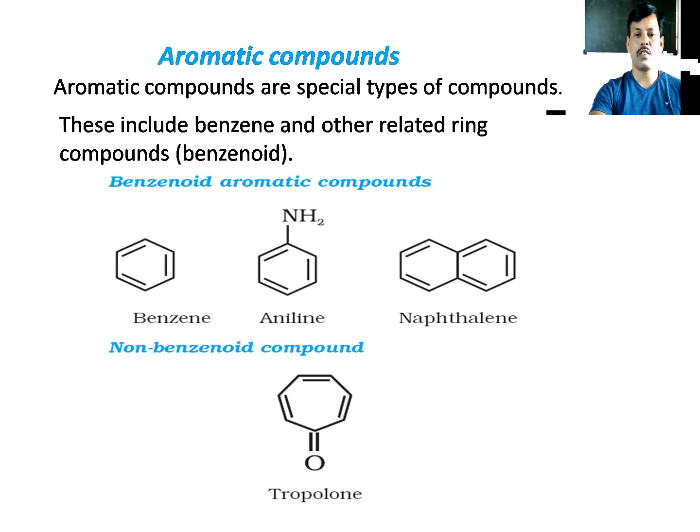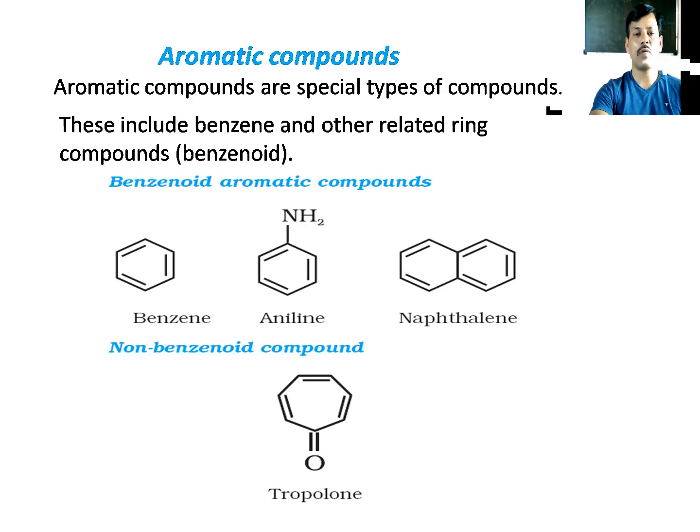Now the third one is naphthalene. Benzene derivatives include naphthalene, anthracene, phenanthrene, and benzene. All these compounds are benzenoid aromatic compounds, with functional groups attached to the benzene ring. Based on the functional group, the benzene derivative is given its IUPAC name.